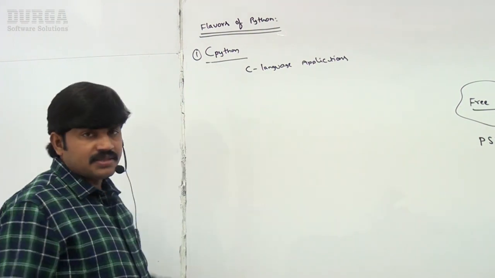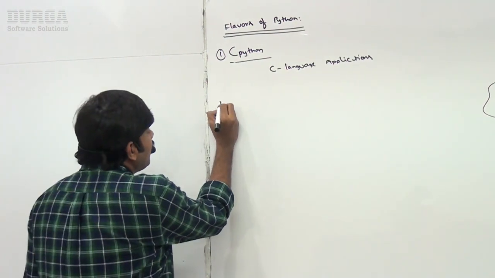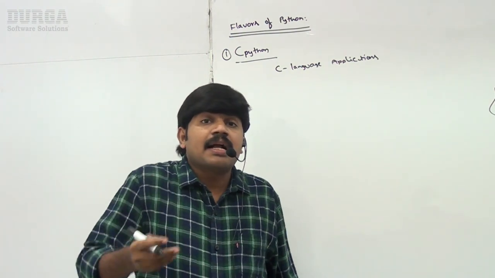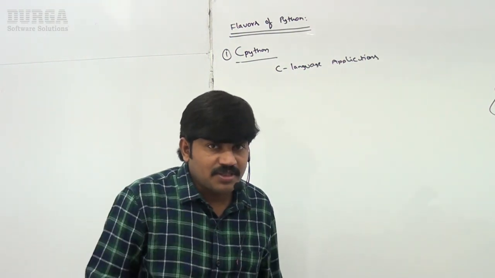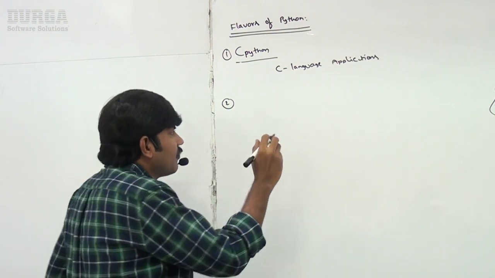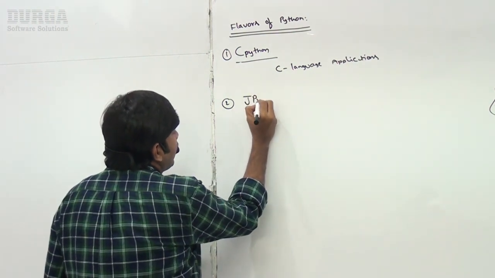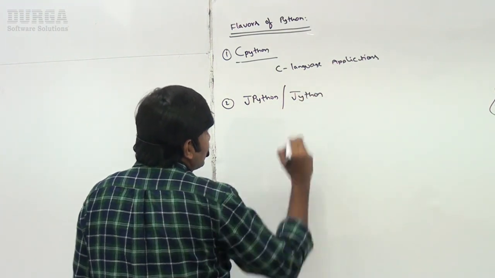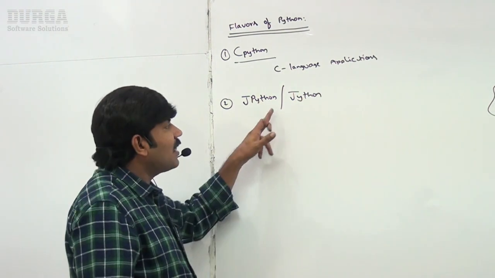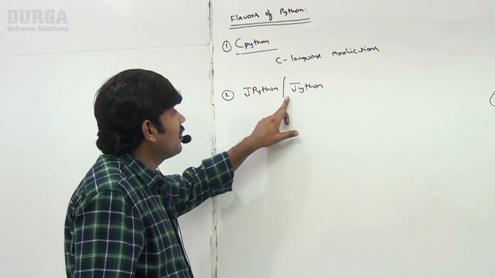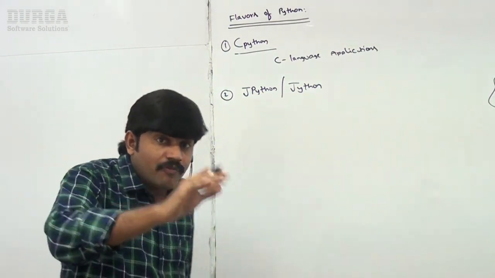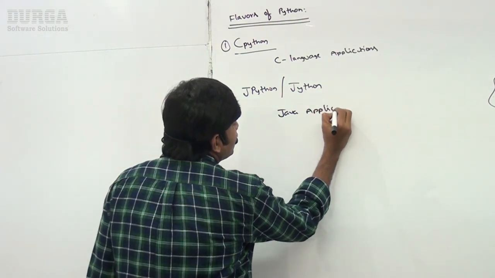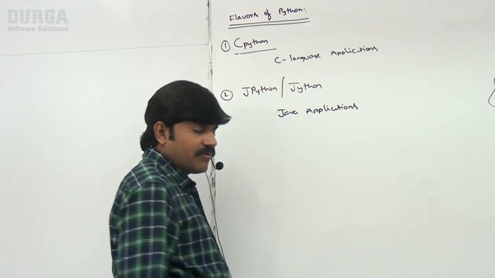This is the standard version, CPython, right? Suppose I want to work with the Java language. A customized Python version is required. That customized Python version is JPython or Jython. Are you getting it? JPython or Jython is the customized version of Python to work with Java applications.